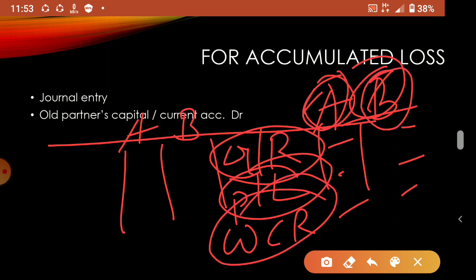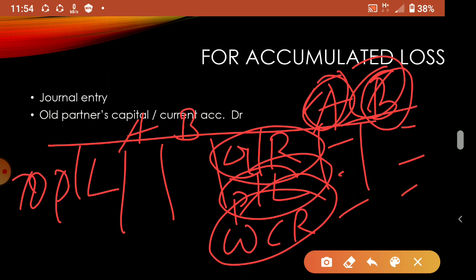Now if it is a loss, where will it come? This side, it will come to P and L. Profit and loss account, you remember, we say only profit and loss account. That can be profit or loss also, because we do not say profit account and loss account separately. So usually we use debit and credit. Profit and loss account DR, debit means loss. Profit and loss account CR, credit means it is profit. So take care of that also.